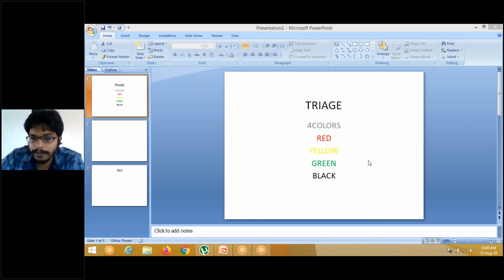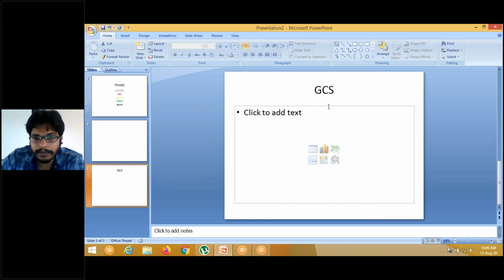For latecomers, I am repeating. Red is for those who need treatment urgently. Yellow is need treatment but not urgent as red; it will be treated later on. Green is treatment can be given but you can avoid the treatment also. Black is death. Now we will discuss something about GCS.